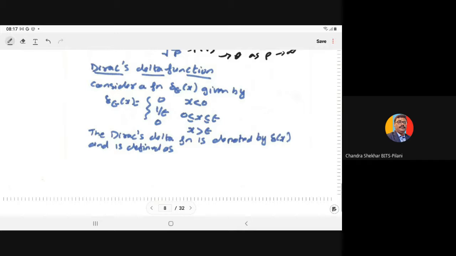All these things we can model through the Dirac delta function. Also when there is a very high voltage for a short duration, we do this.